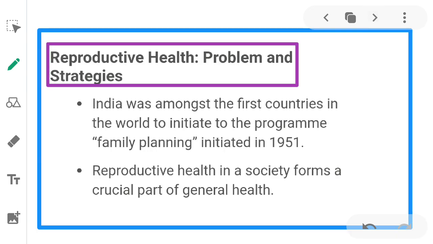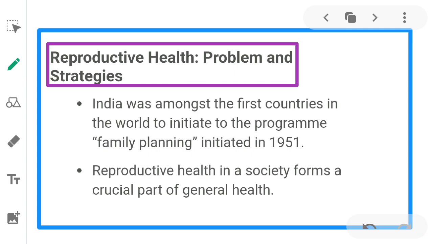Next, reproductive health problems and strategies. India was among the first countries in the world to initiate a national program, Family Planning, initiated in 1951. In the year 1951, a program called Family Planning was first initiated in India.